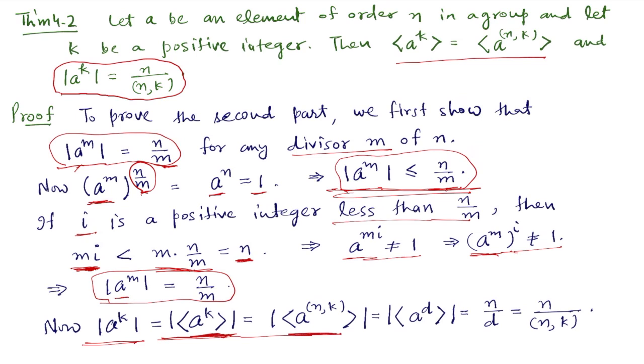So these two are equal, but GCD of n and k is d, and by what we have just proved, this is equal to n by d. Now replacing d by GCD of n and k, we get that the order of a to the power k is equal to n divided by GCD of n and k. This proves the second part and the theorem.